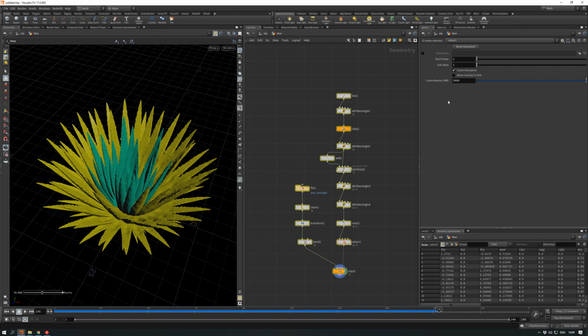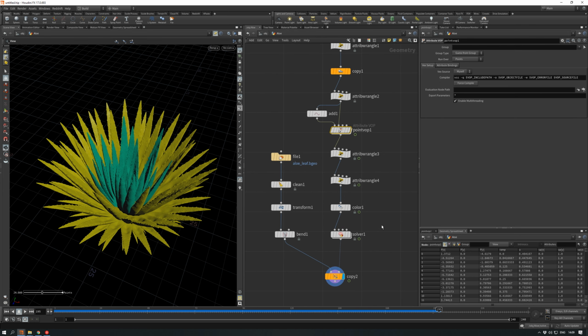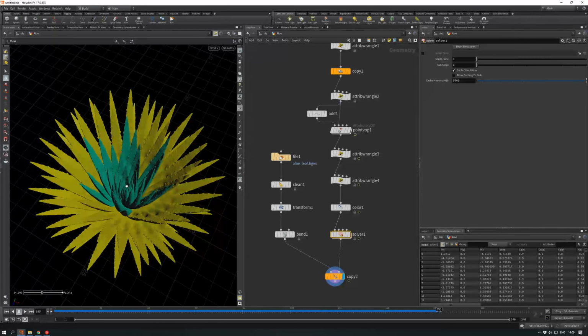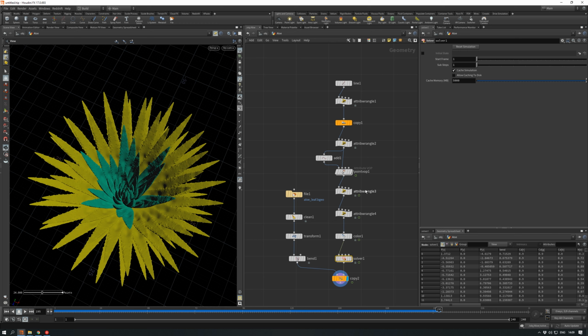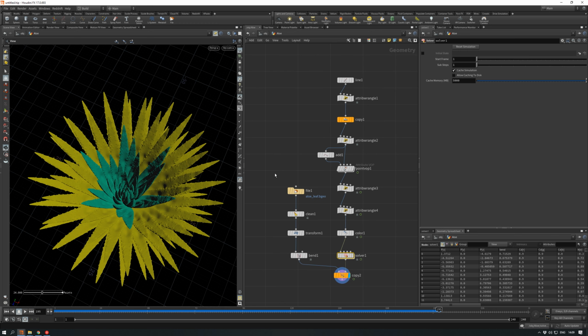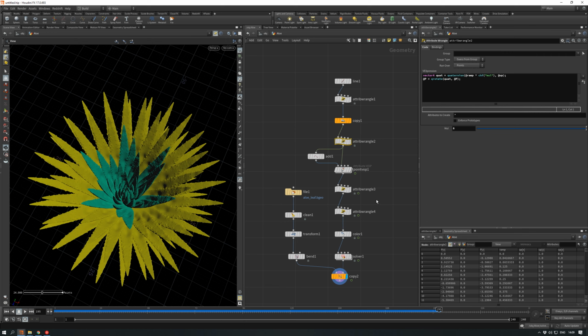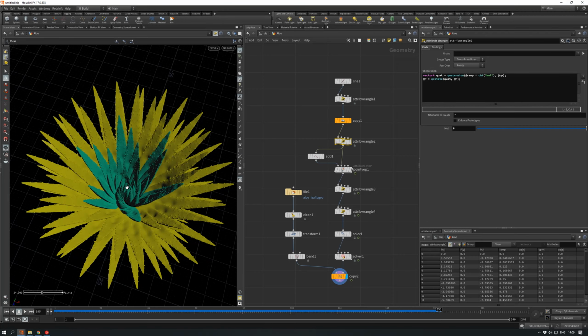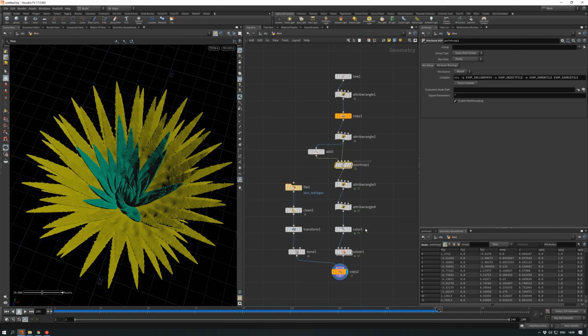Yeah, looks like we only have like 20 nodes or something. It's pretty simple. When I created it first, I had a lot more nodes because I was experimenting, and yesterday I did kind of a resetup and made this setup much simpler and much shorter. So it's kind of good practice to get back to your setups and see what you can improve there, what you did wrong and stuff.